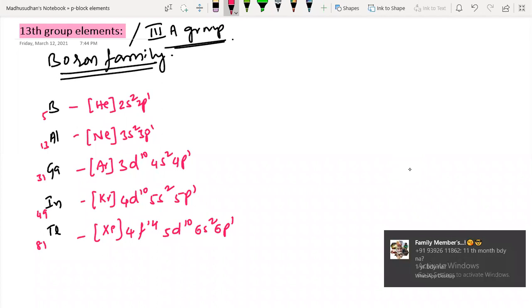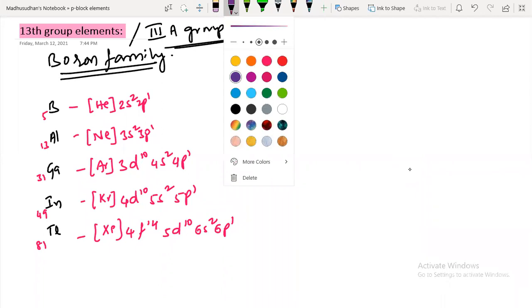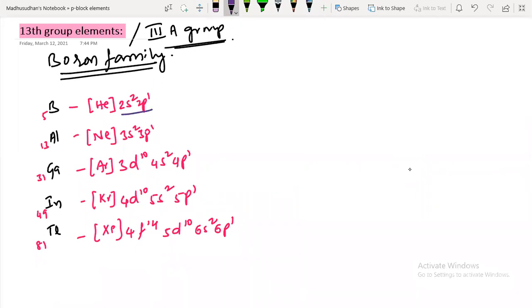Okay. So these are the valency electronic configurations: 2s2 2p1, 3s2 3p1, 4s2 4p1, 5s2 5p1, 6s2 6p1. Here d orbitals are entering after argon, in gallium and indium.